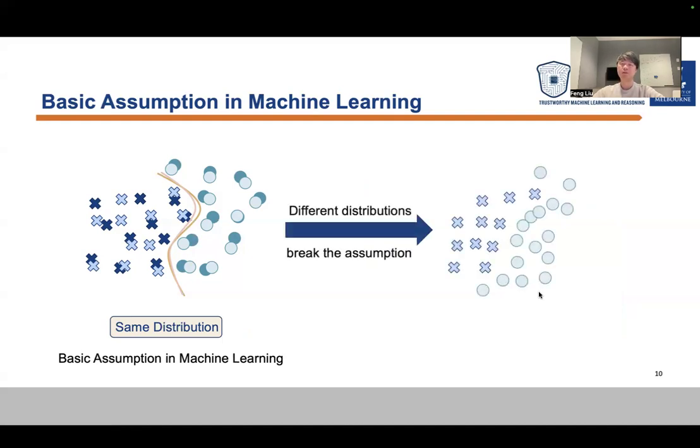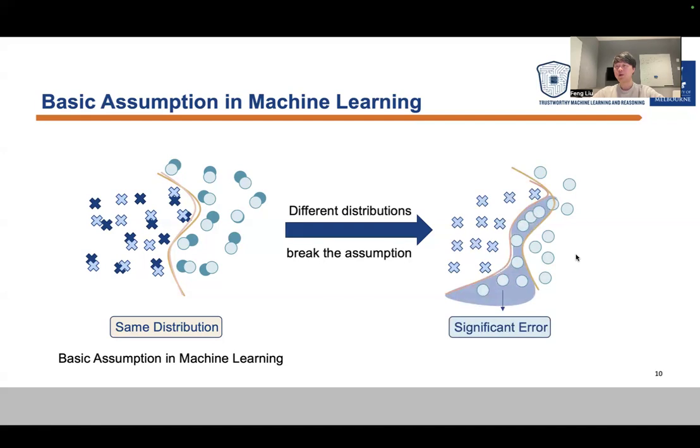We can look at this example again. The left one is our training set, and we train a model. The model here is just the decision boundary. And the right one is a new test set with this as its ground truth decision boundary. If we directly apply the left one to the right one, you can see what will happen.